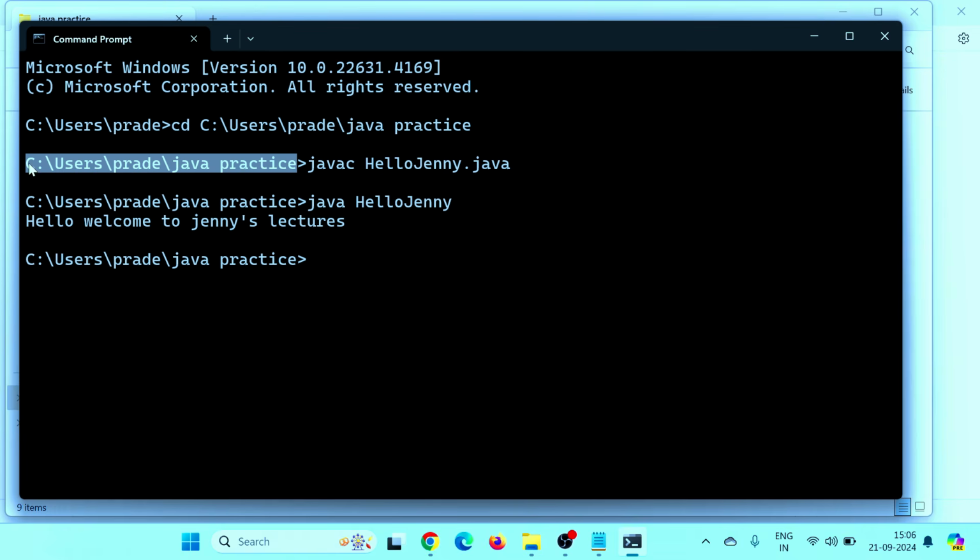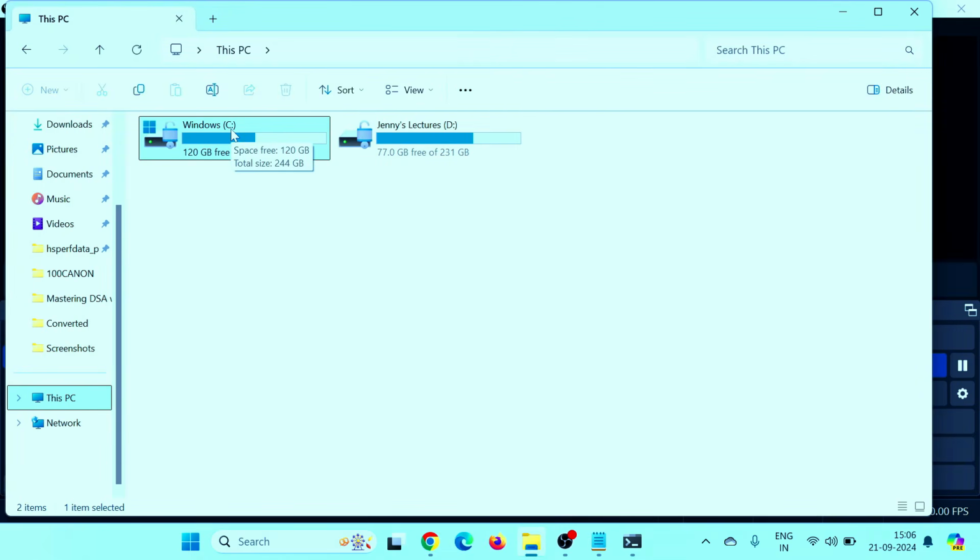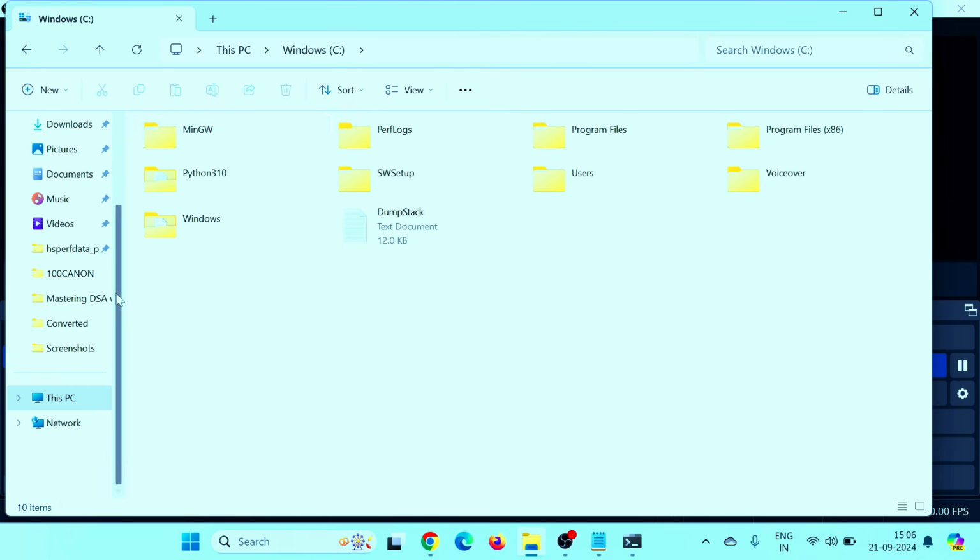It's not that you have to create your file in this folder only or C drive only. You can change the drive also, D drive or desktop. But you have to set the path here using some command. Like here I have used the cd command to change the directory. Okay, fine.